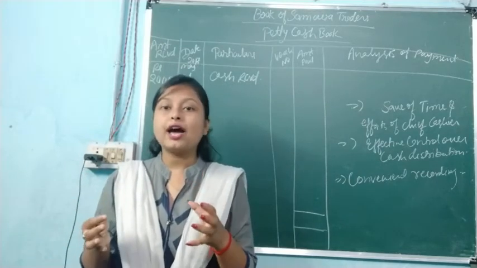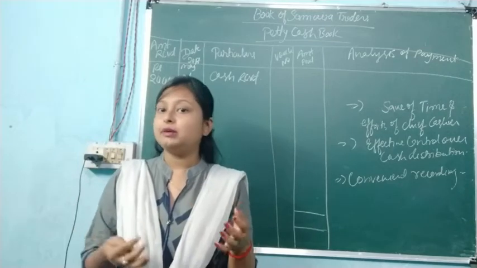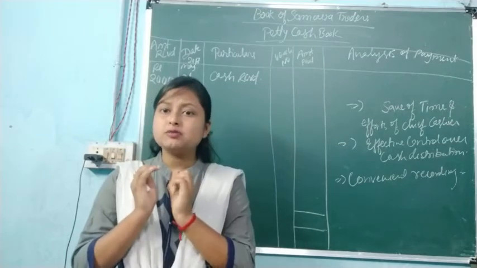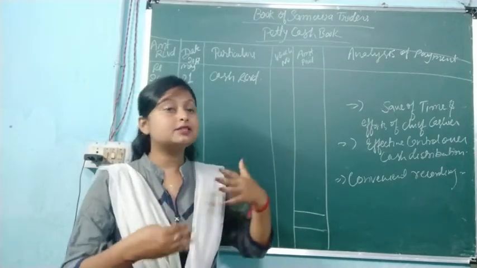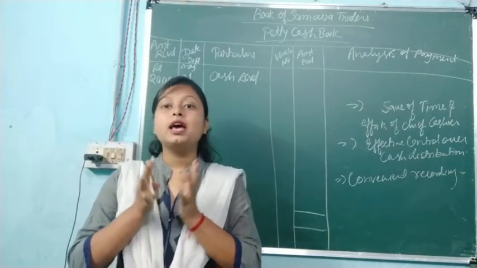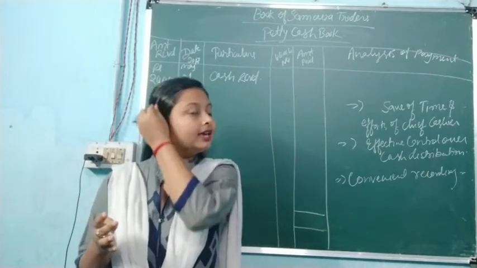Huge expenses are maintained in the cash book, single column, double column, bank columns. These we maintain separately, and the small day-to-day expenses we write down in the petty cash book. So it also helps in effective distribution of cash in the organization.